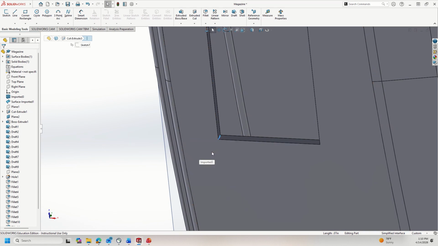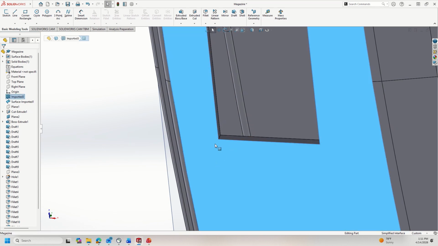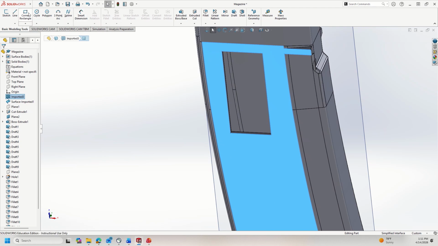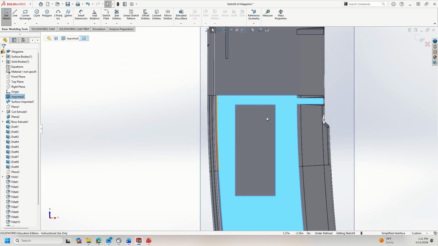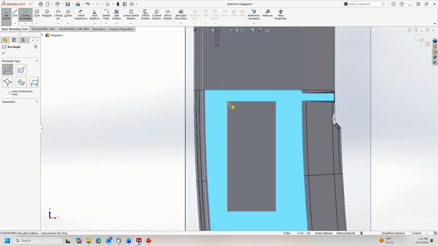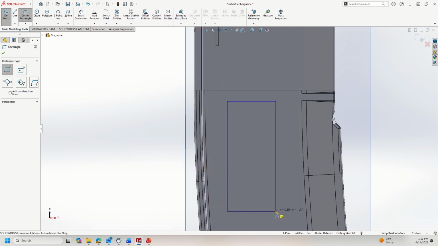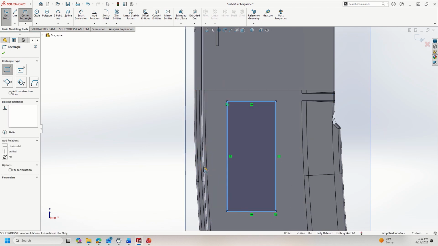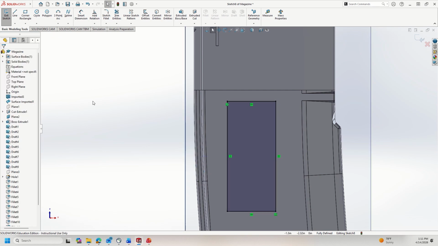Next I'm going to click on the surface again, sketch, and basically draw a rectangle overlapping with what I drew earlier.